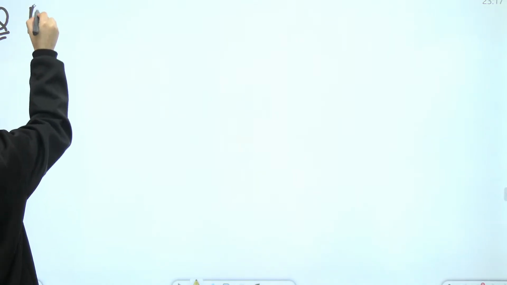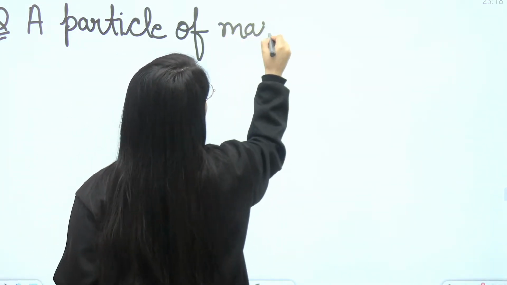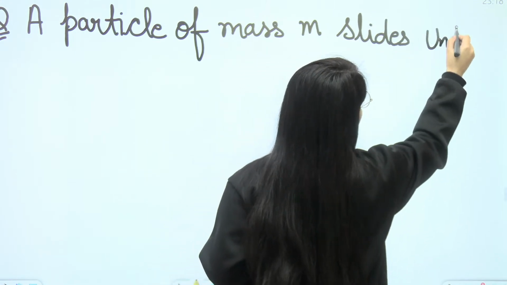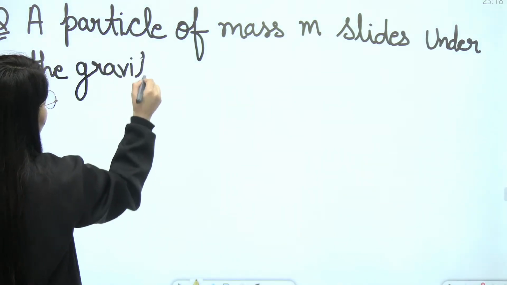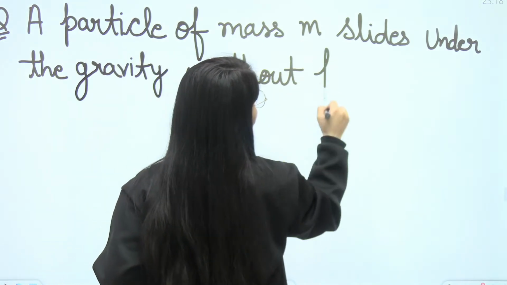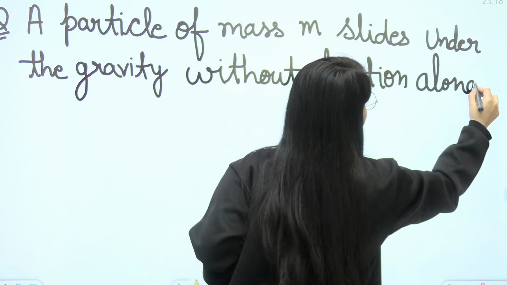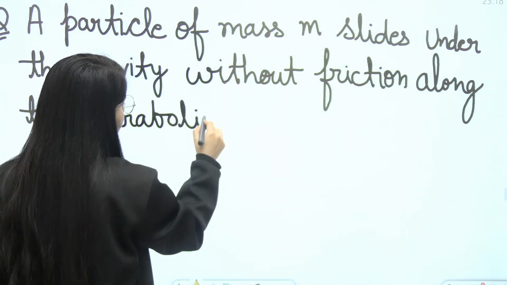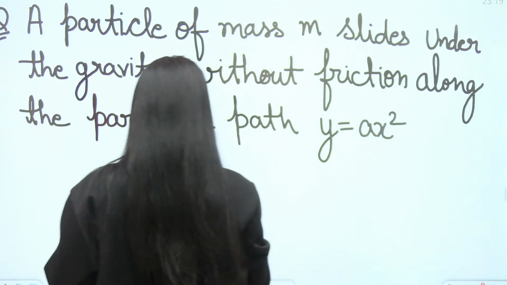A particle of mass m slides under the gravity without friction along the parabolic path, that is y is equal to ax square, as shown in the figure.